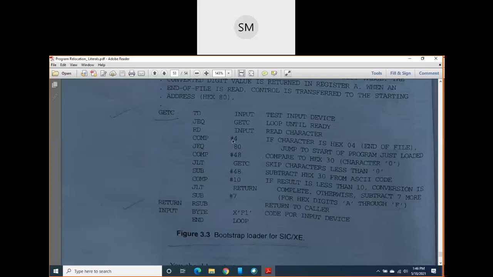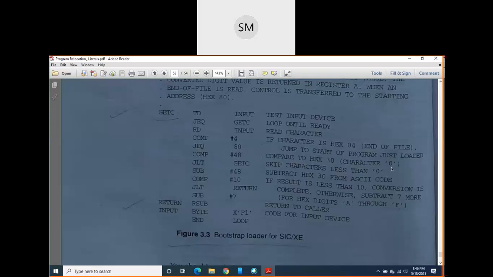Of course it is not the end of the file. I have just taken one object code from the object program. Then if it is equal to 80, then jump. Where to jump? Jump to the start of the program just loaded, jump to 80. Since we have not reached 80, you skip this statement and come to the next statement. Compare that value with 48. 48 is in decimal, and its equivalent hexadecimal value is 30.